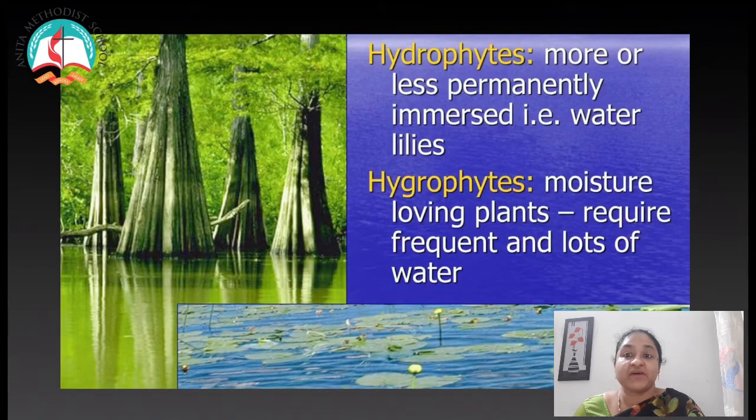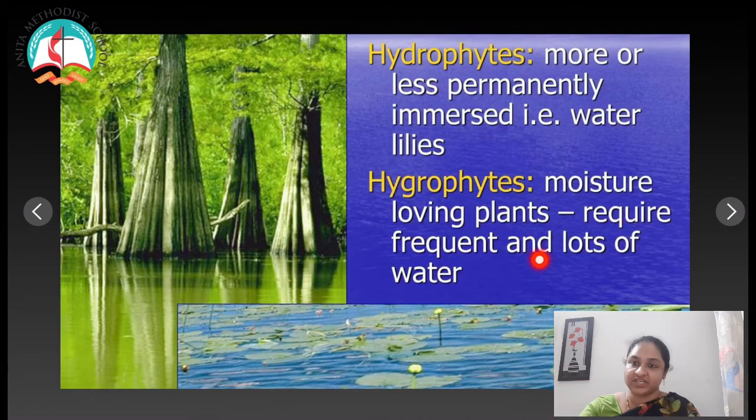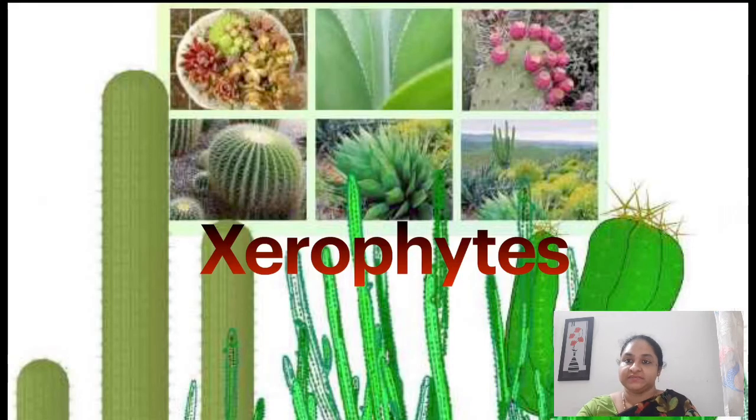So children, we have been learning about hydrophytes, the 5 subdivisions in hydrophytes and their adaptations: morphological, anatomical and physiological adaptations. Did you notice the difference between hydrophytes and hygrophytes? Yes, hydrophytes, like lilies, are permanently immersed in water. But hygrophytes are moisture loving plants that require frequent and lots of water. So we will move on to xerophytes.